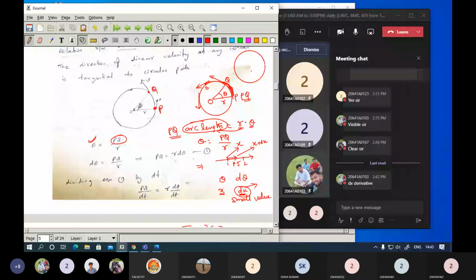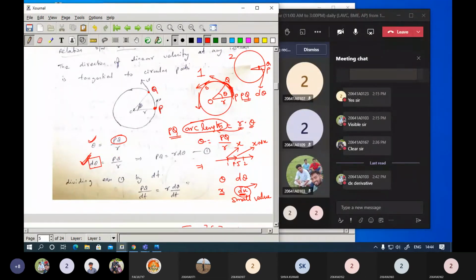Instead of this diagram, if this particle from point P has moved somewhere to point Q, now if you compare figure number 1 and the second figure, this theta is very small. Consider this as d theta. What is the concept here? The angular displacement is very small. If it is a very small angular displacement, we will consider this as d theta. So here we are considering a small angular displacement.